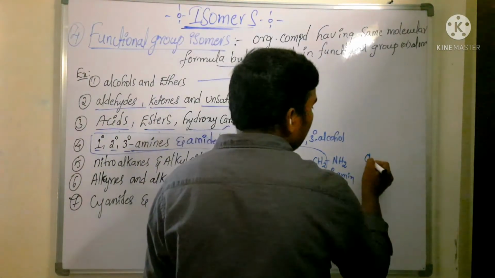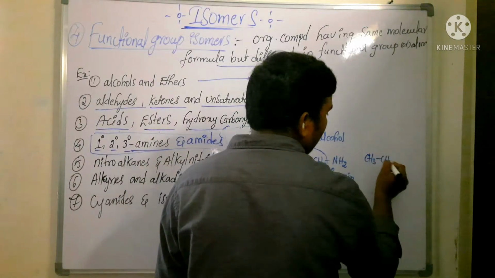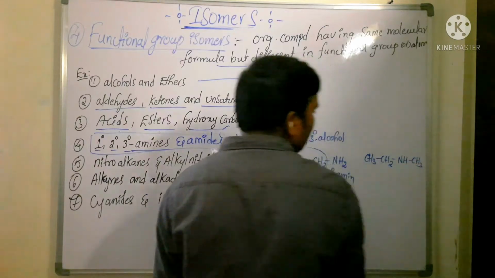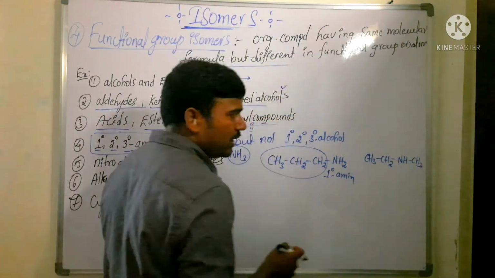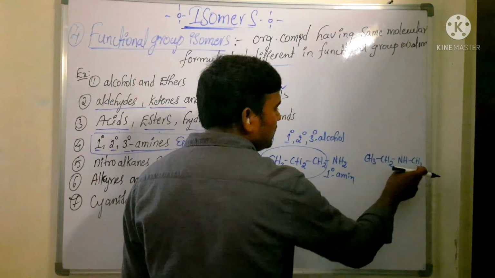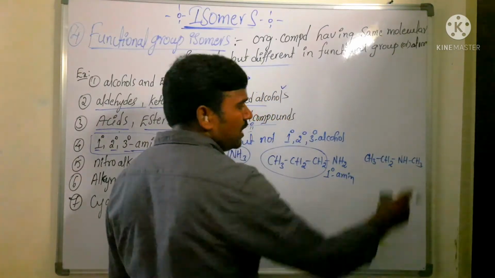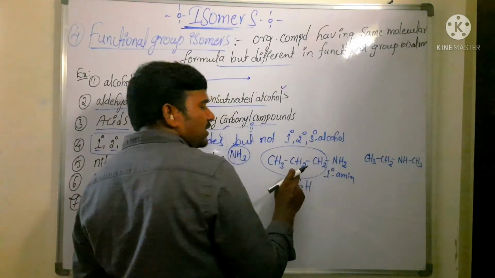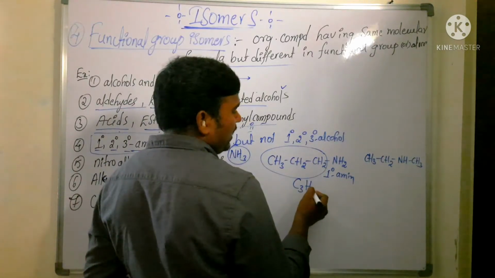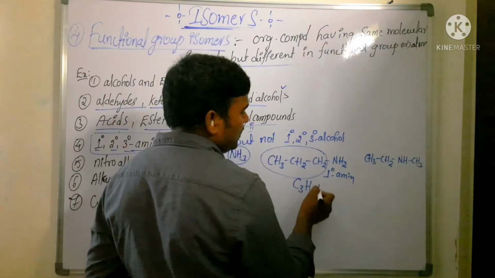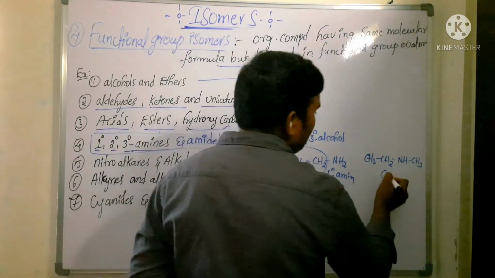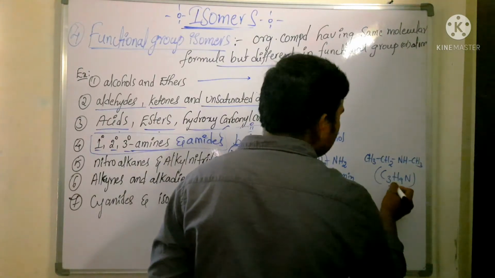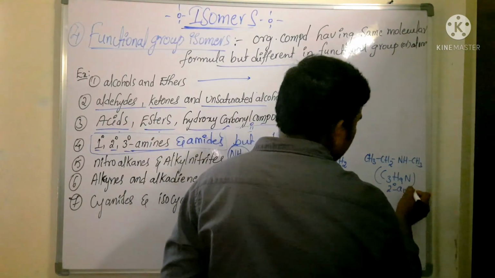Next you take here, 2 hydrogens are replaced by 2 alkyl groups, CH2, NH, CH3. Now in this case how many carbons are there? 3 carbons. How many hydrogens? 6 plus 2, 8, 8 plus 1. Now here formula is what? C3H9N. Here also C3H9N. It is which type of amine? It is secondary amine.